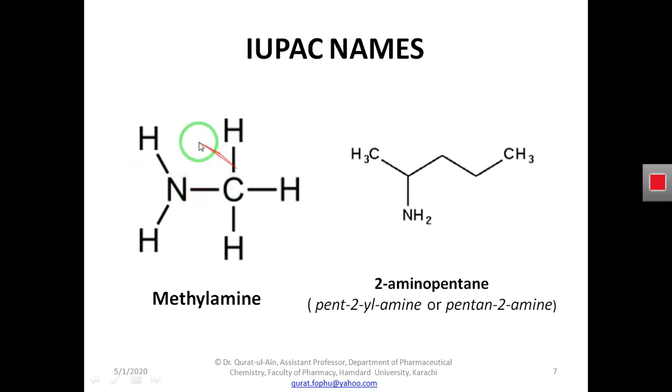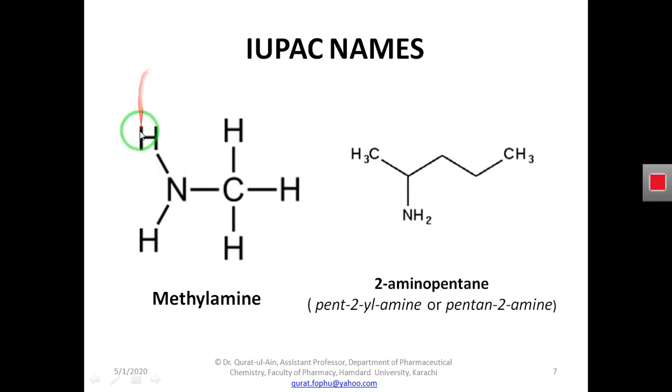We were discussing that this is a derivative molecule of ammonia. Why is this the derivative? Because in this ammonia we removed one hydrogen and added a methyl group here in place of the hydrogen atom. So the compound that we have here, we have to name this compound. So how do we name this compound?